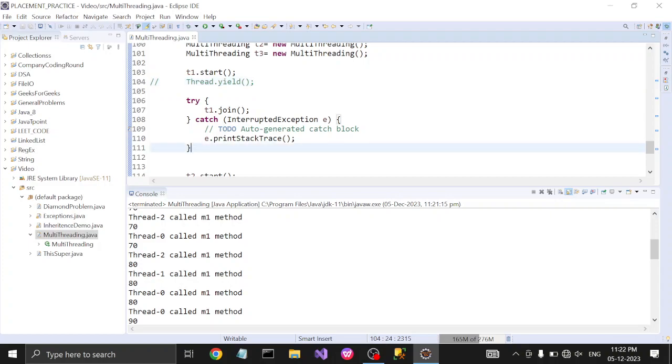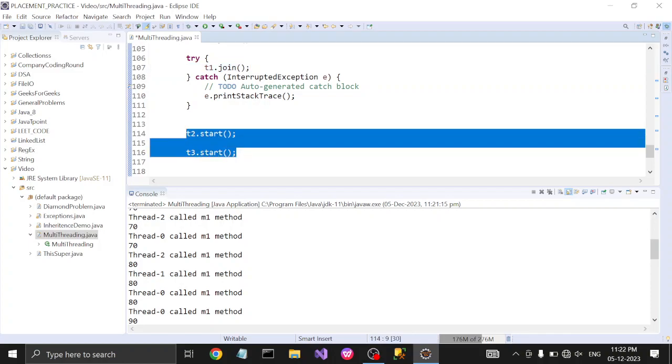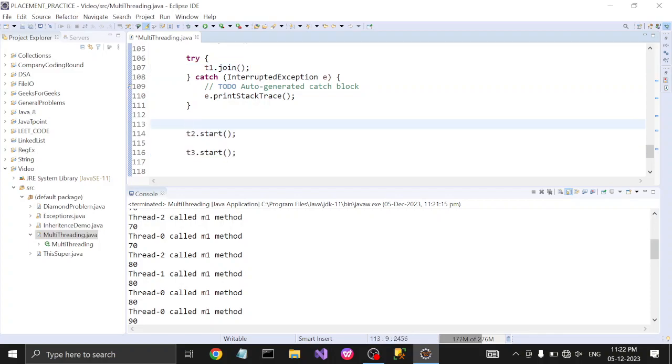Okay, so the join method actually executes the current thread completely, and then it will allow other threads to execute. If we have called the join method on the T1 thread, then the T1 thread executes completely first, and then it will allow the T2 and T3 threads to execute. Okay, so we'll see that.